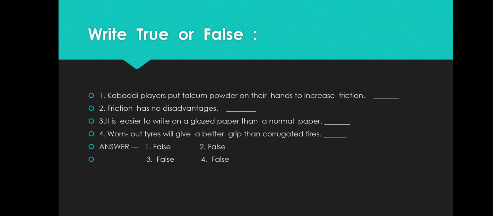Fourth, worn out tires will give a better grip than corrugated tires. This is false. So first is false, second is false, third is false, fourth is false.